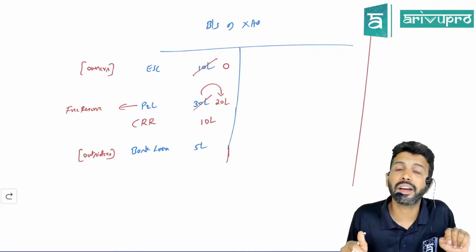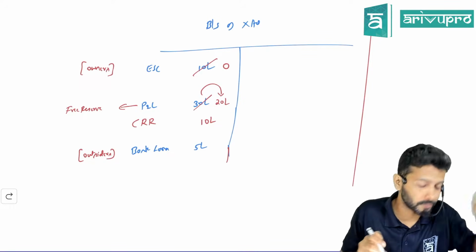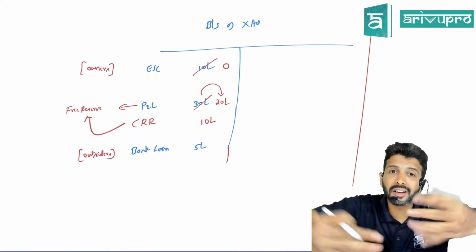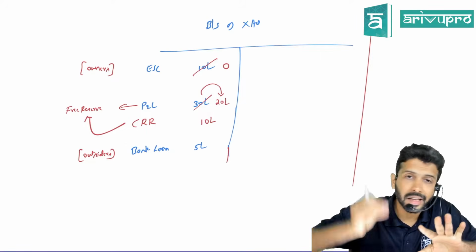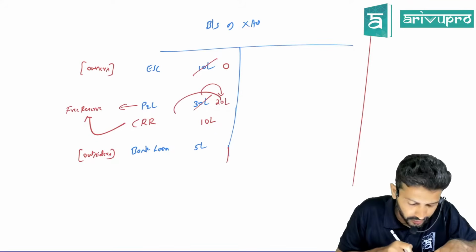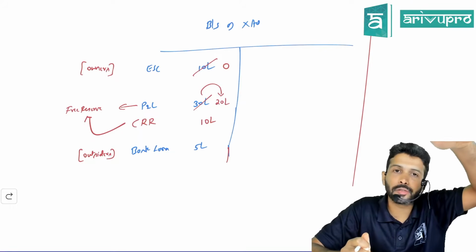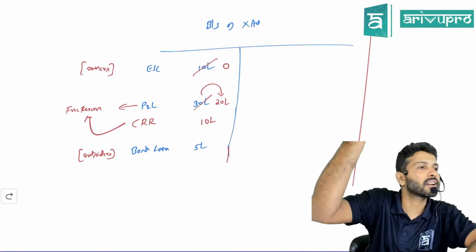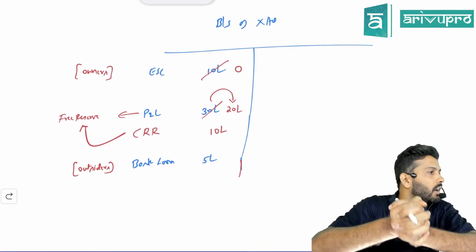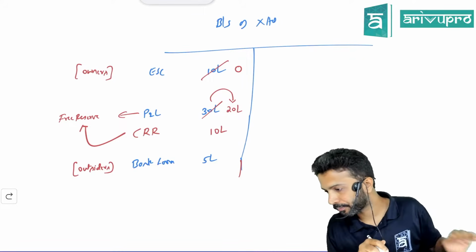And CRR we create from what reserve? CRR is also a reserve, but it is created from free reserve. Free reserve means any reserve from which you can pay dividend. In my example, the free reserve is P&L. So when you create CRR, the P&L balance, or free reserve balance, will reduce and the CRR balance will increase. Since the P&L balance is reducing, the funds get blocked. That way the outsiders' interest gets protected. That's okay.